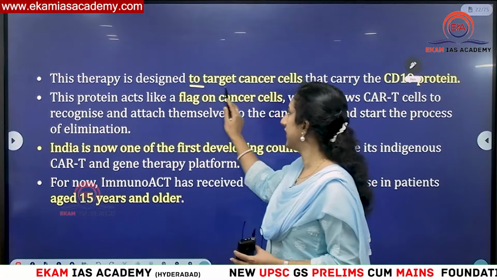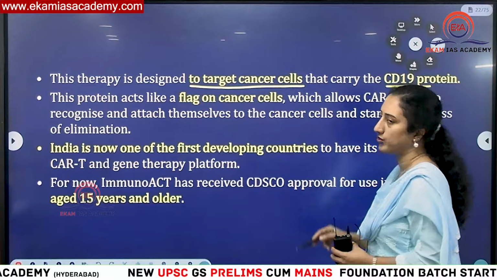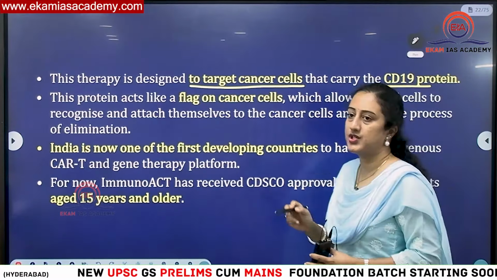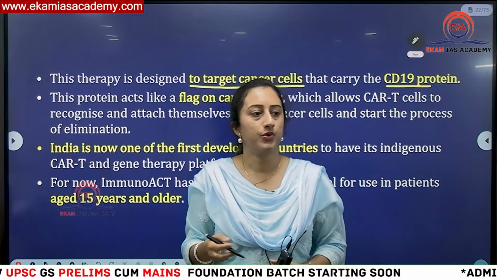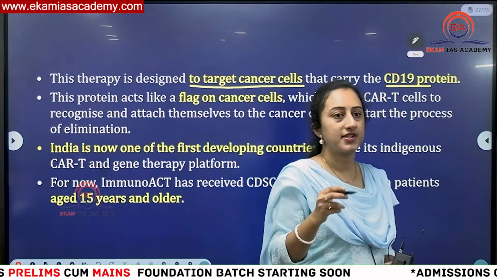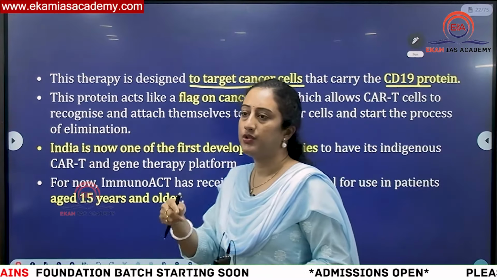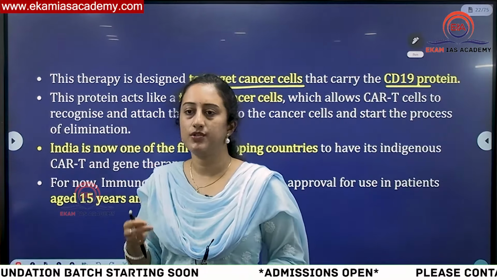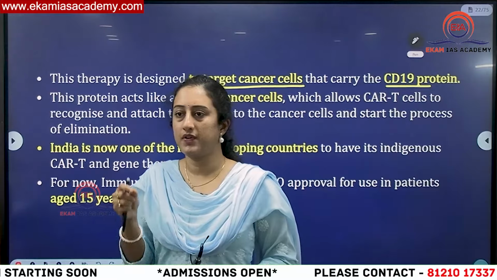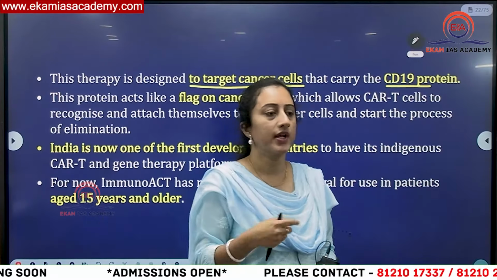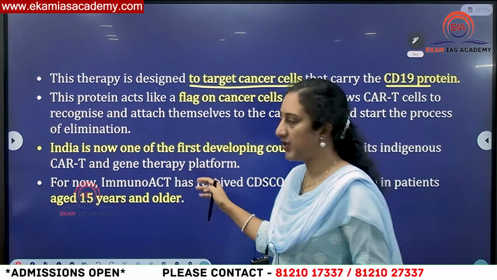You can see this is designed to target cancer cells that carry the CD19 protein. This protein gets attached in the form of a receptor to recognize any future infection, because most of the time you hear that cancer patients say the cancer has come back again. So this is so that the cancer does not come back. These receptors will store that information, so in case of any future attack, or if any cell again gets this cancer, the receptor will recognize it and start attacking these cancer cells. In this way it is curing.